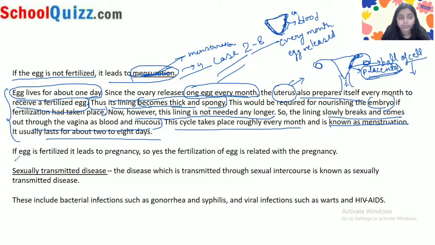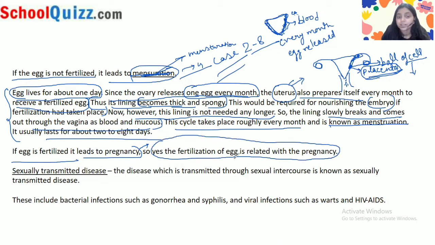Now you have to tell them that if the egg is fertilized, it leads to pregnancy. So the egg is fertilized and it leads to the zygote, then embryo, then fetus, and it is called pregnancy. So yes, the fertilization of the egg is related with pregnancy. Now you have to tell them what is a sexually transmitted disease. So it is the second part of the question.